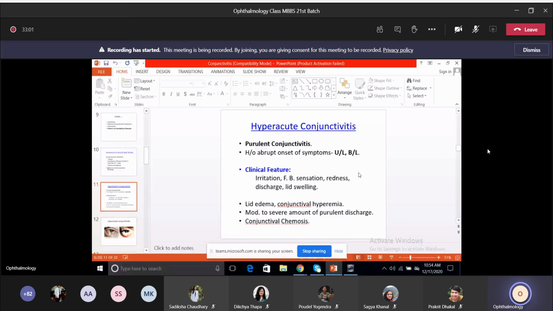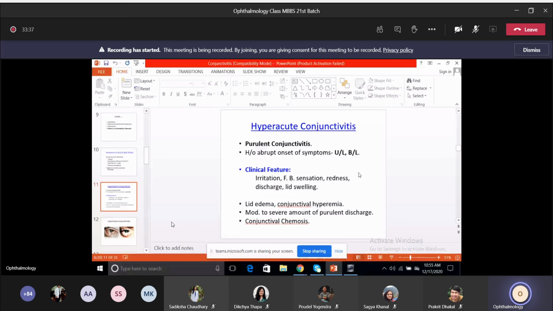The other one is hyperacute conjunctivitis. Another name for this hyperacute type is purulent conjunctivitis. A lot of pus here, unlike the mucopurulent type, where there is mucus as well as pus. It is called purulent conjunctivitis mainly because of the purulent type of discharge. There will be a history of abrupt onset of symptoms. It is usually unilateral, but sometimes bilateral as well.